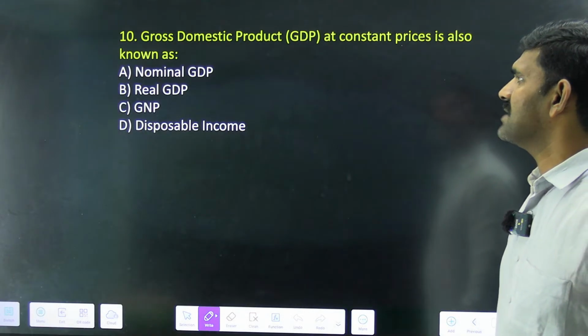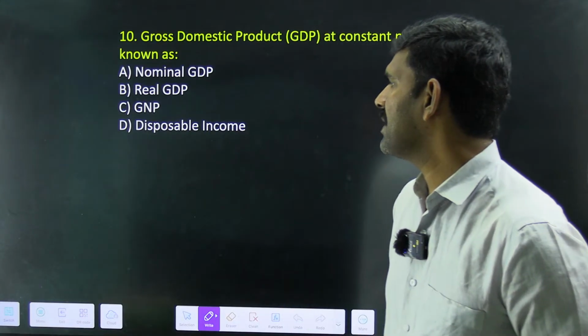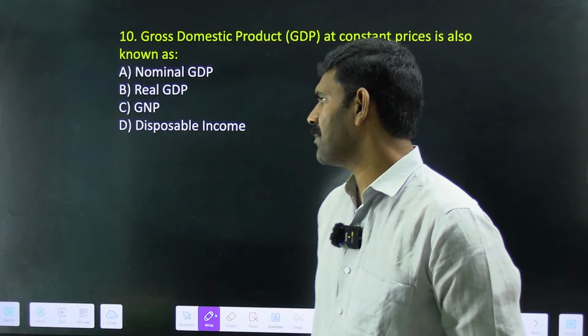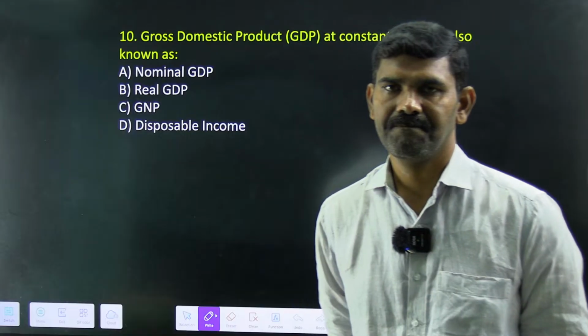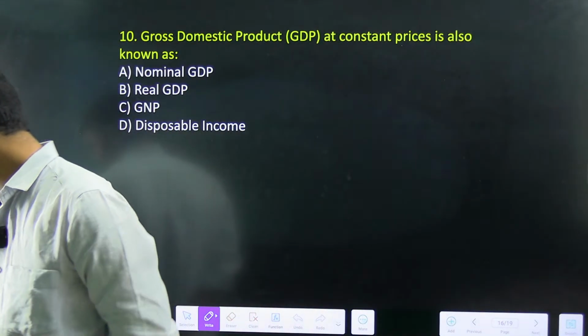GDP at constant price is also known as what? GDP at constant prices: nominal GDP, real GDP, GNP, disposable income. Try to answer this question quickly.